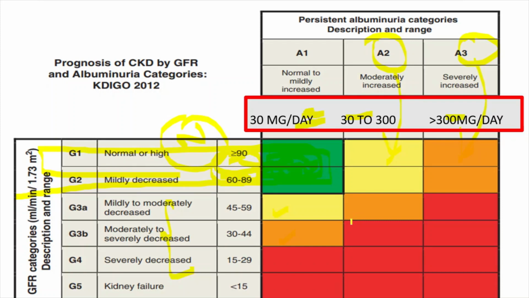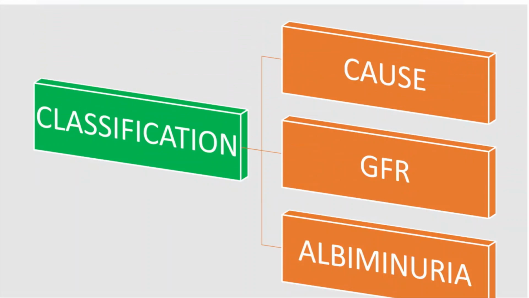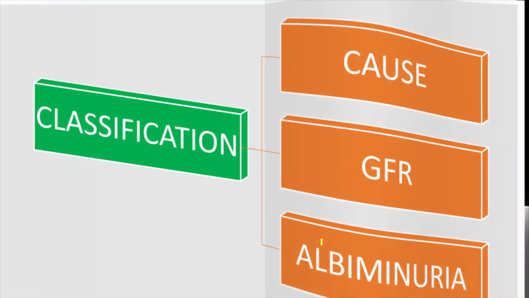So for the time being, UG students have to be clear with this table. What are the components of this table? Why is the color code given? So the classification we have seen is how CKD is classified as per the cause, as per the GFR, and as per the albuminuria.